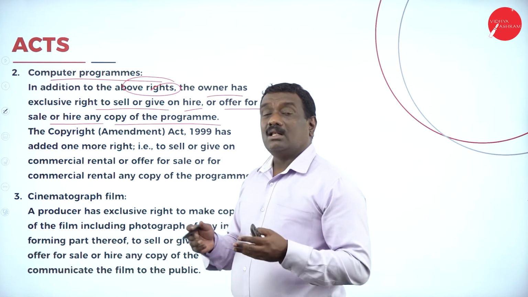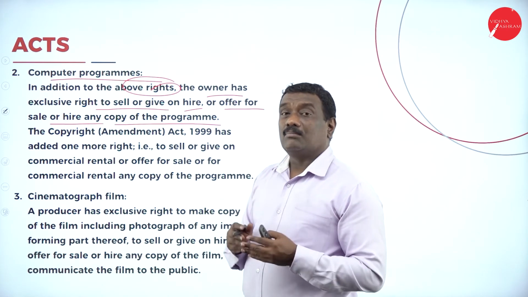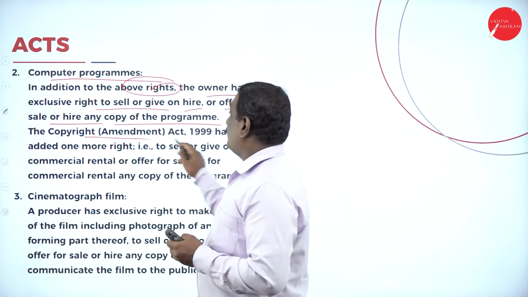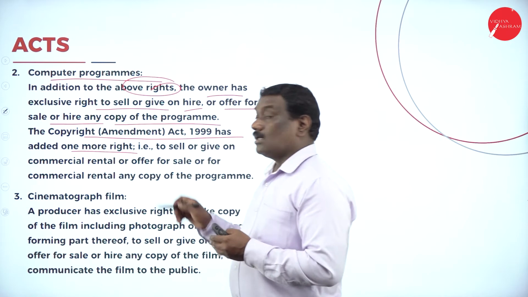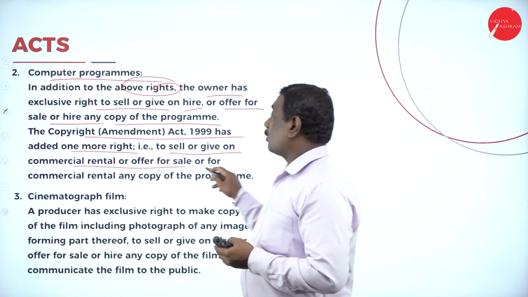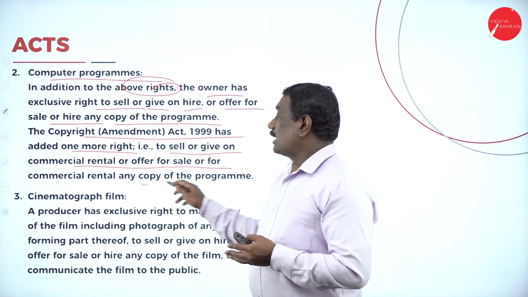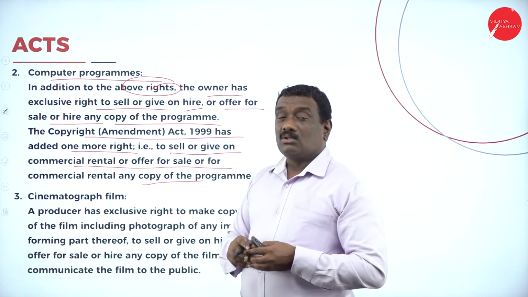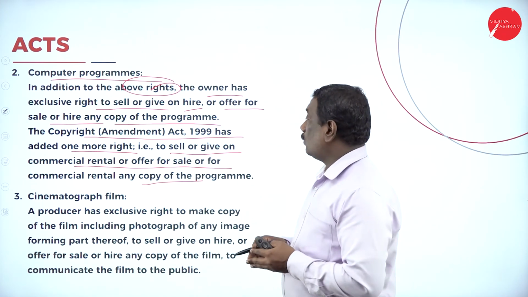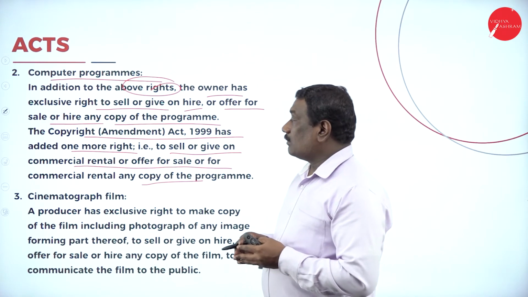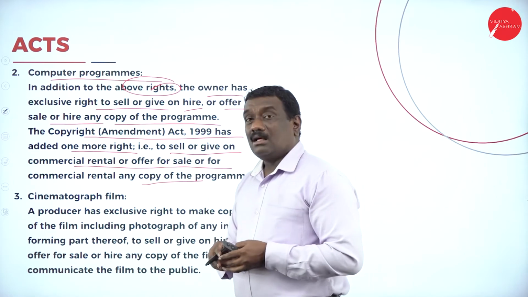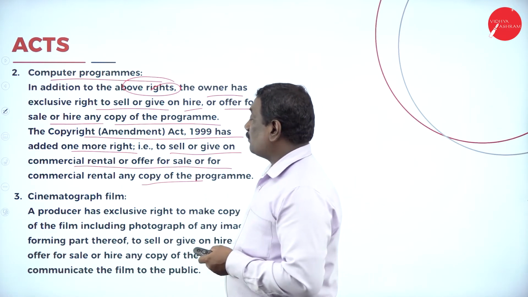So he can sell or he can hire that particular program, that copy which he is having. The Copyright Amendment Act 1999 has added one more right along with all other rights, such as to sell or to give on commercial rent or offer for sale any copy of the program. So any program can be given on rent, or it can be sold, or an offer can be given for selling that particular commercial rental copy of that program.